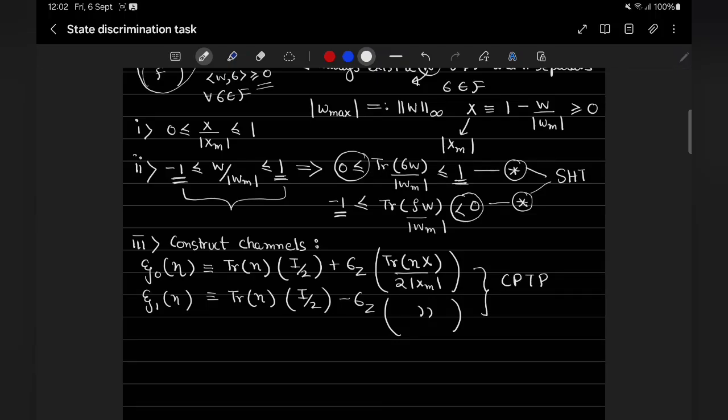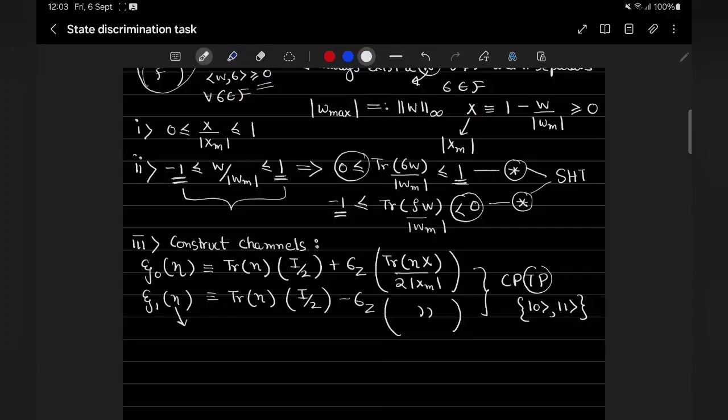So now the question is, they map any state in d-dimensional Hilbert space to a two-dimensional subspace. This two-dimensional subspace can be spanned by some vectors 0 and 1 which are orthonormal. Without loss of generality we take them to be 0 and 1 and give sigma z and identity to be in this subspace. So with this idea I will discuss one thing, why this is completely positive trace preserving.